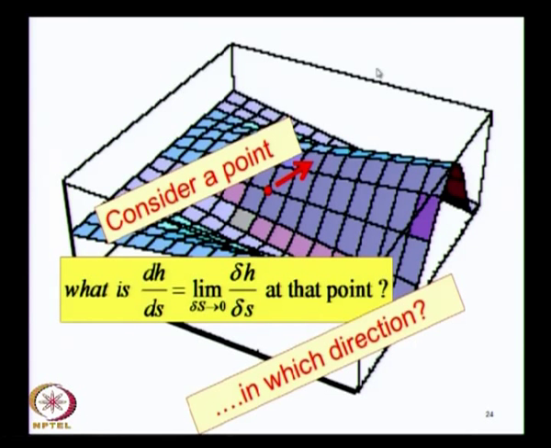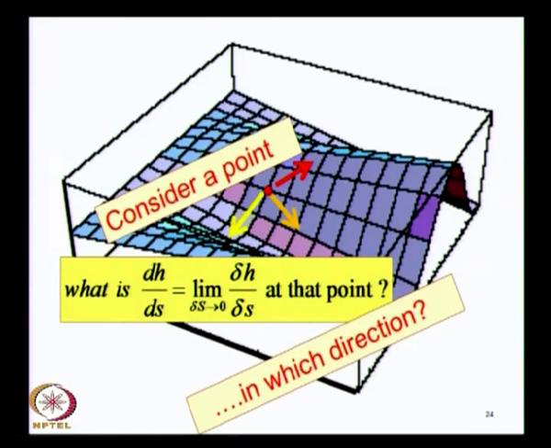So if you consider a change in this direction, this rate of change dH by ds is obviously different from what it is in some other direction. The rate at which the height changes depends not only on the particular point that you are talking about, but also the direction in which you are examining this change. If you consider some third direction, again this rate will be different, or it may be the same, that depends on the details of the surface.